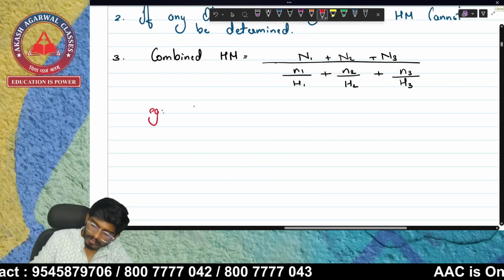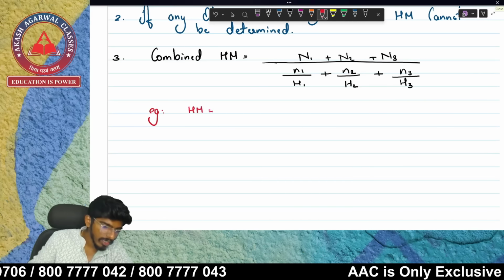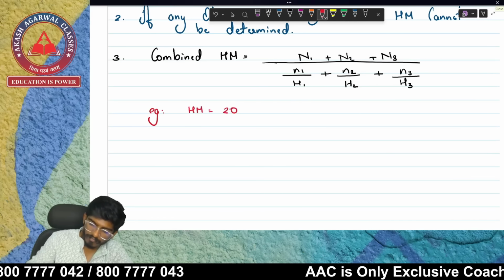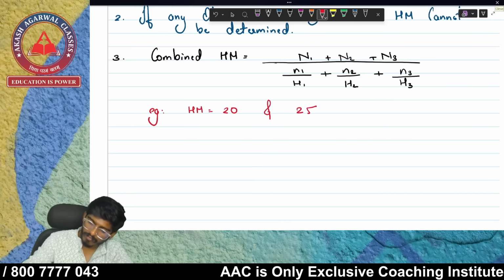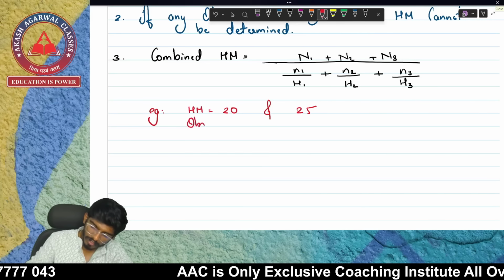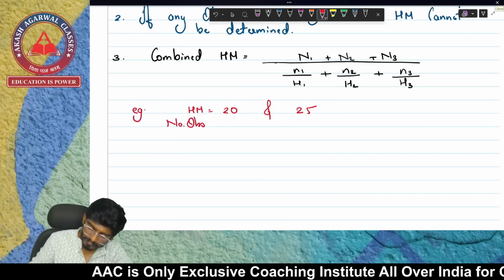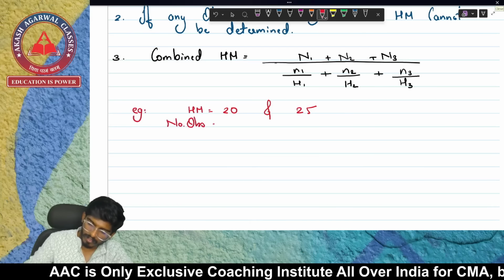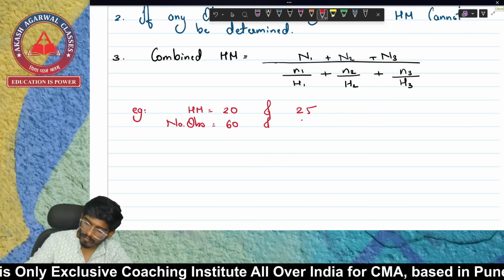The example is, let's assume one of your HM is 20 and the other is 25. Number of observations are 60 and 40.